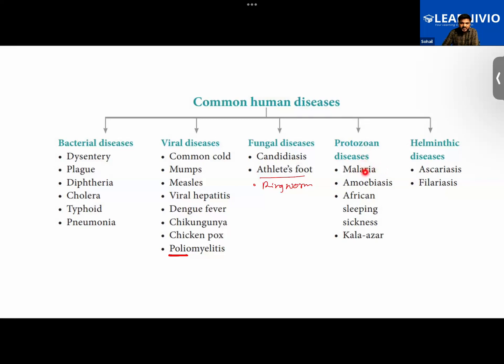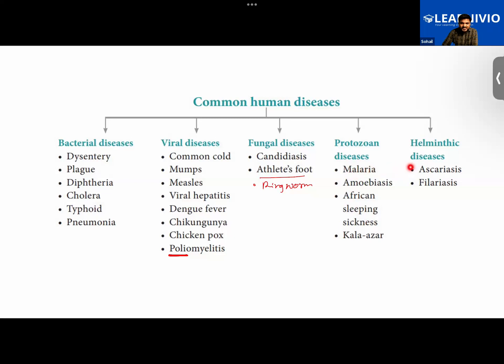So apart from malaria, there are some other diseases also. Like, didn't we talk about African sleeping sickness? And we did talk about amoebiasis also. In the previous class, recall this one, we have discussed this. Okay. So these are the common examples of diseases caused by protozoa.